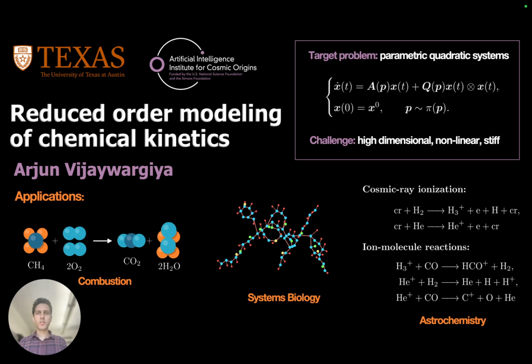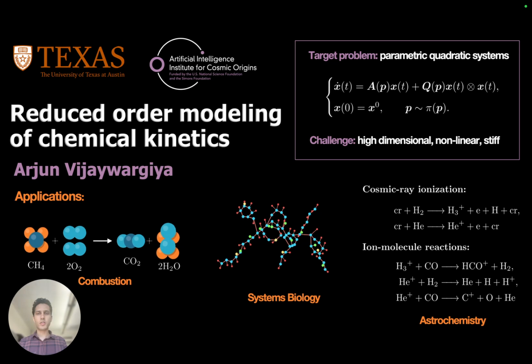My research develops reduced order models for dynamical systems arising in chemical kinetics. Specifically, I'm interested in quadratic systems as models that appear in important applications like combustion, systems biology, and astrochemistry, which either already have this structure or contain nonlinearities that can be lifted to a quadratic form.